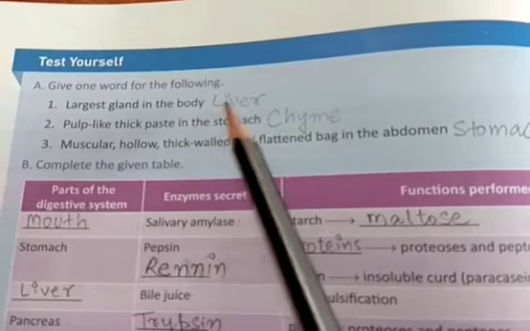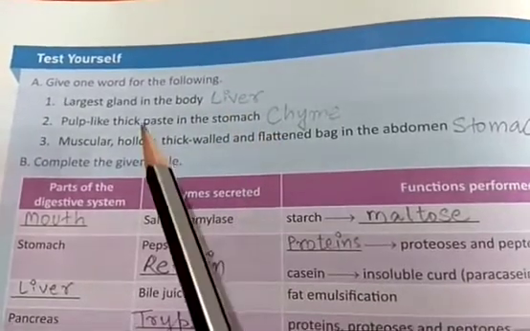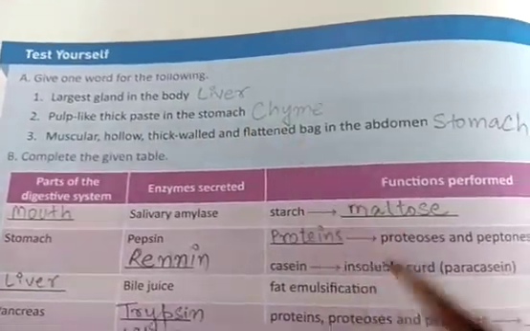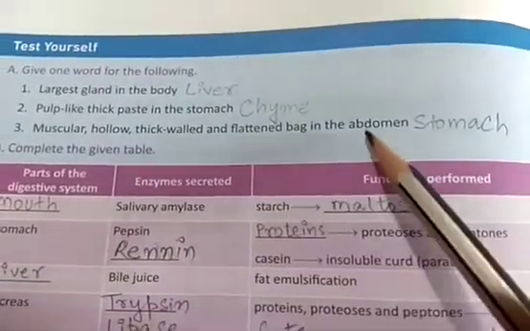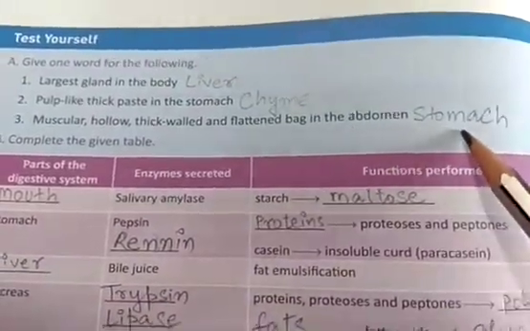The largest gland in the body is the liver. The pulp-like paste in the stomach is called chyme. The muscular, hollow, thick-walled and flattened bag in the abdomen is called the stomach.